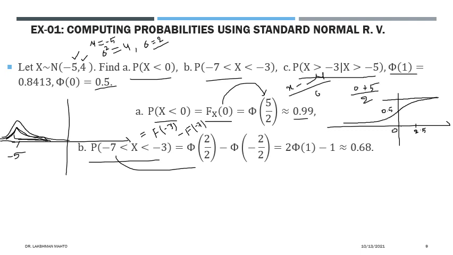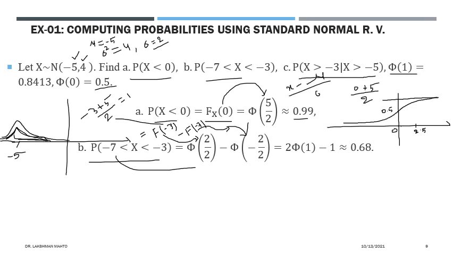Now here X is -3. What is the meaning of -3? It will be transformed into (x minus mu) divided by sigma, the standard deviation, the square root of the variance. Mu is -5, so it would be (-3 plus 5) divided by the standard deviation. If you calculate, it would be equal to 1. Similarly, if you translate in terms of a standard normal random variable, it will be translated into this form. So we just need to find the value of the CDF at 1 and -1.